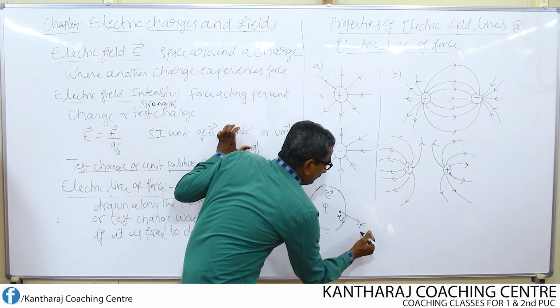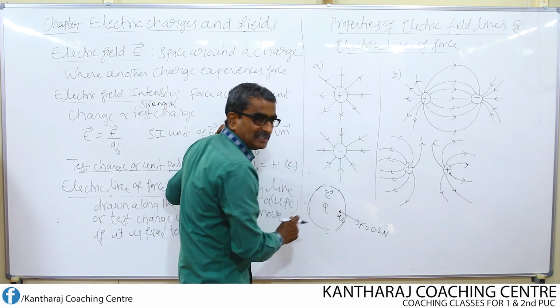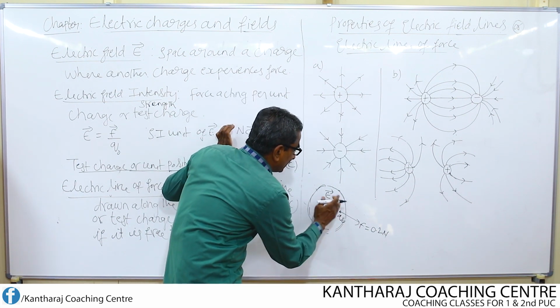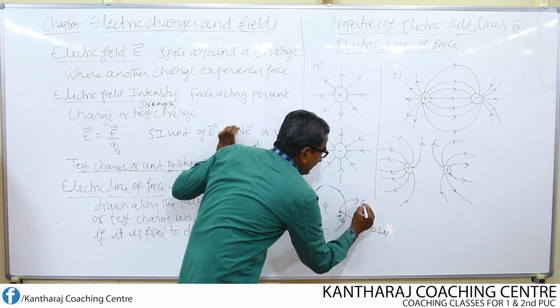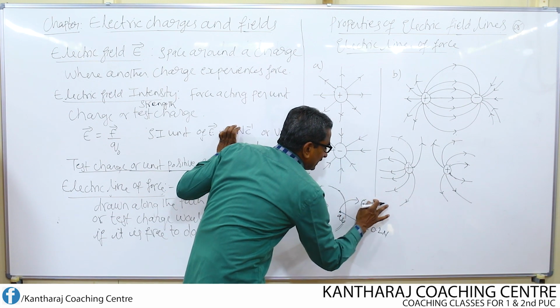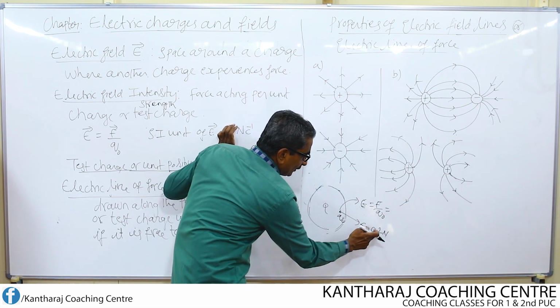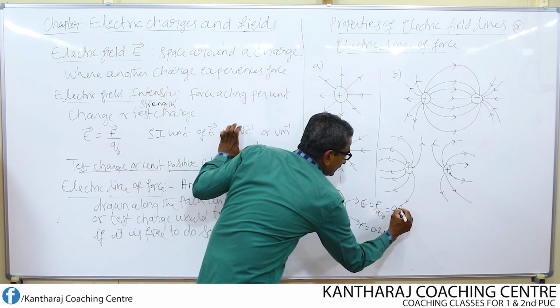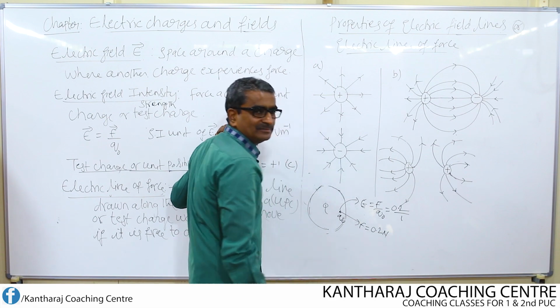Say for example, if a force of 0.2 Newton acts on this charge at this point, then what is the field strength at this point? The field strength is given by E equal to F by Q0, considering only the magnitude. What is F? 0.2 Newton. What is the value of test charge? Test charge value is 1.